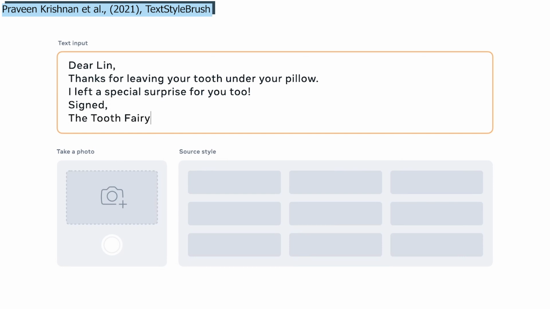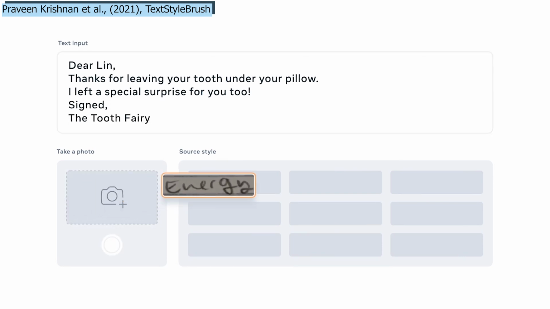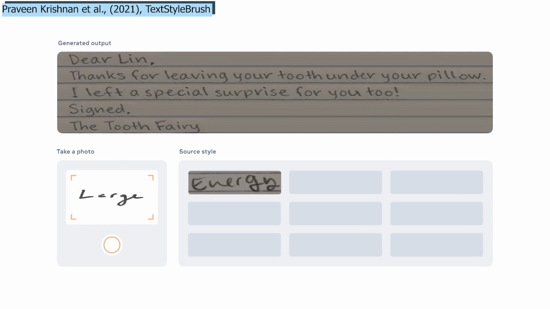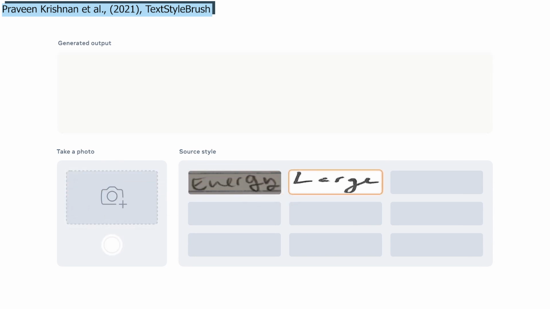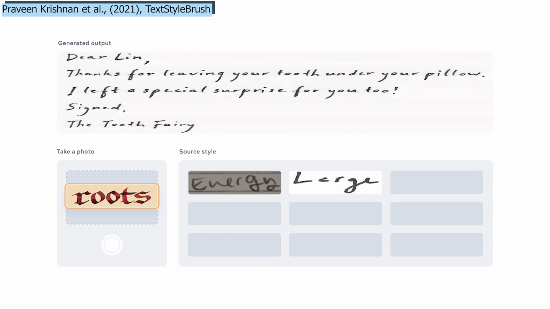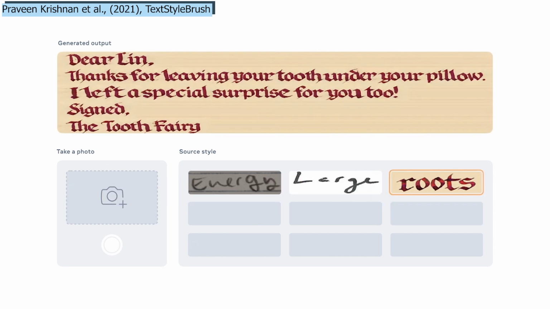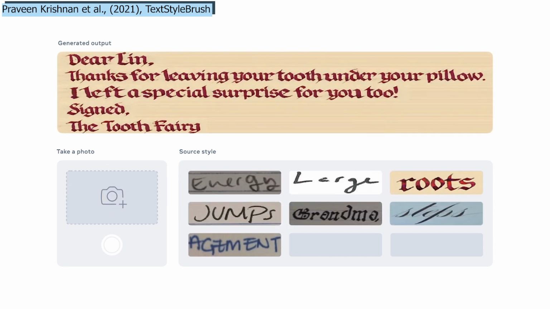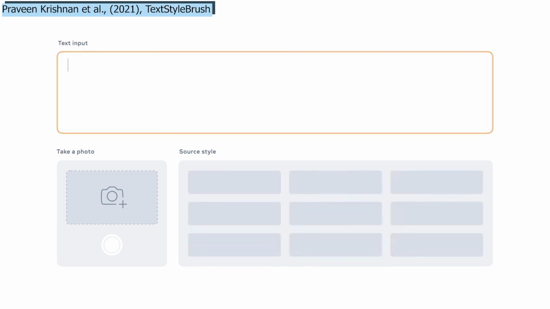Its ability to generalize from a single word example and copy its style is what makes this new artificial intelligence model so impressive. Indeed, it understands not only the typography and calligraphy of the text, but also the scene in which it appears, whether it's on a curvy poster or different backgrounds.